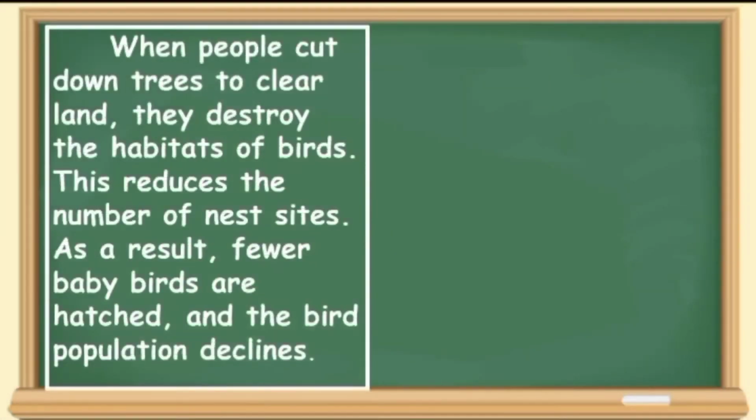Right, are you done? Let us check your work. But before that, let us read first the paragraph. When people cut down trees to clear land, they destroy the habitats of birds. This reduces the number of nest sites. As a result, fewer baby birds are hatched, and the bird population declines. Now, we will identify the cause and the effects. Let us now write the cause and the effects in the graphic organizer.